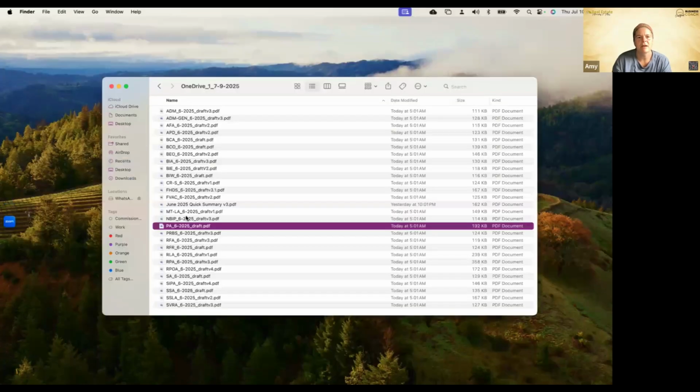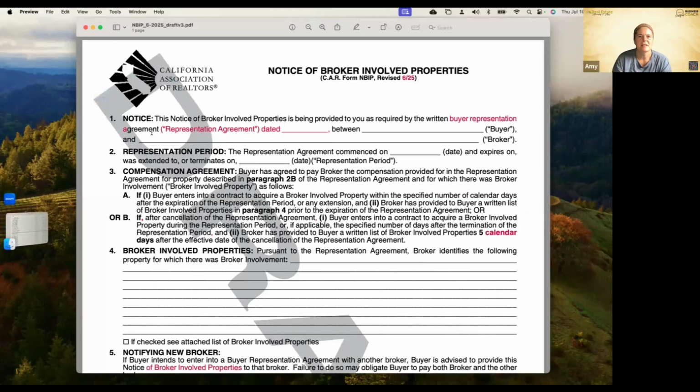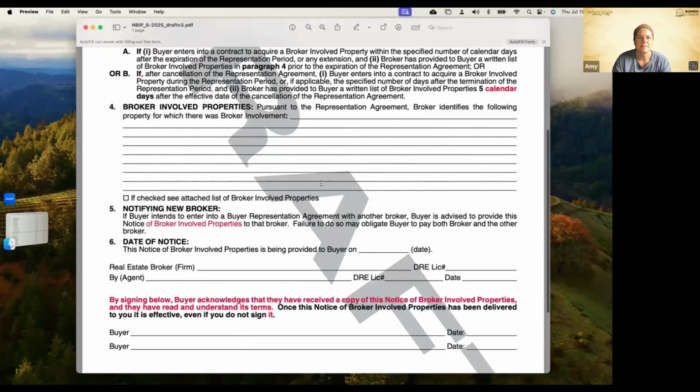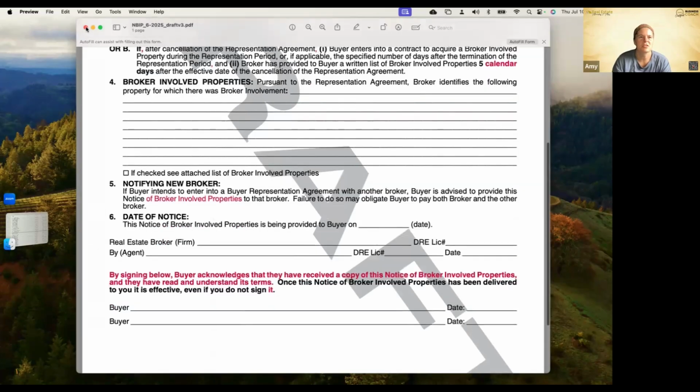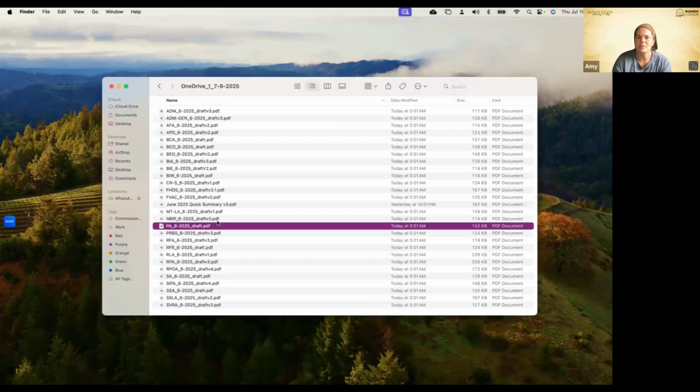Then we have our notice of broker involved properties. They just made it here that the notice of broker involved properties is provided to you as required by the written buyer representation agreement dated blank between. So they added the date there for the notice of broker involved properties. Okay, super simple change.